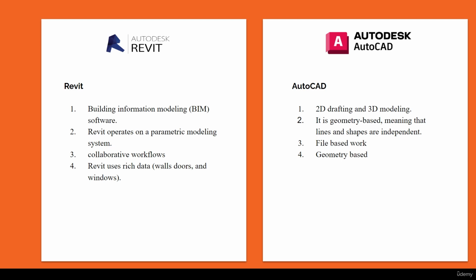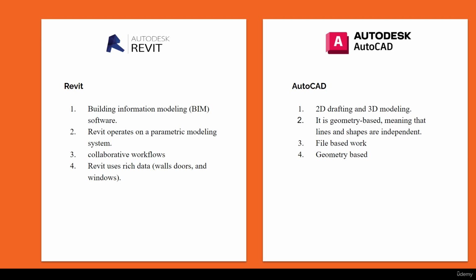Whereas in CAD, you can only do 2D drafting and 3D modeling with limited detailing at a particular point. Revit, on the other hand, operates on a parametric modeling system. That means when you are drawing walls or floors in the floor plan, or in the 2D plan, in real time the 2D floor plan converts and shows in 3D as well. That is what we call parametric modeling.